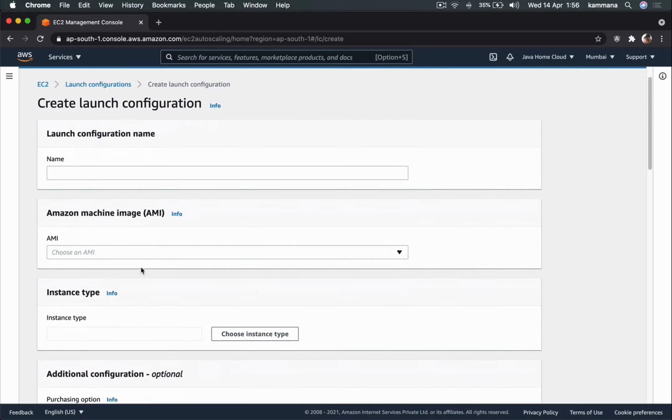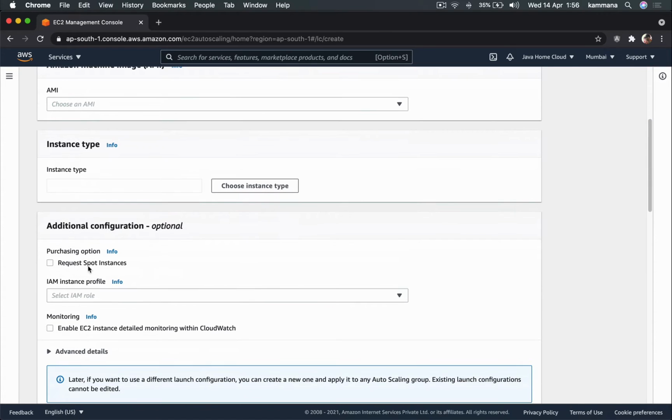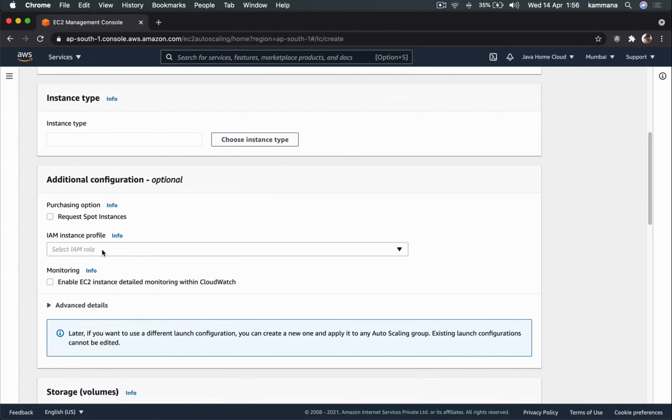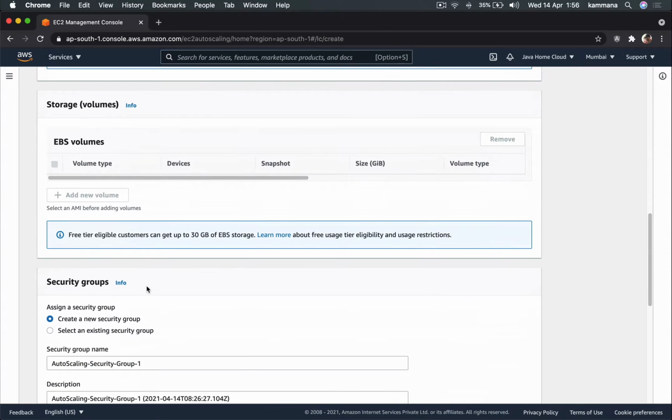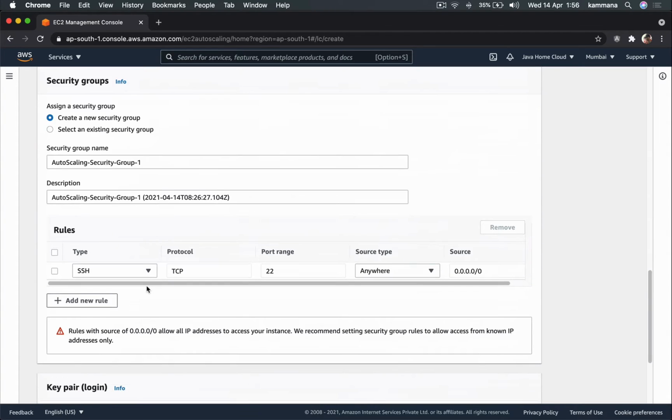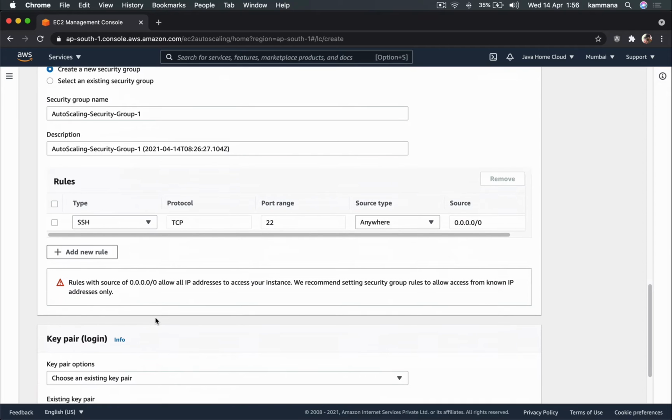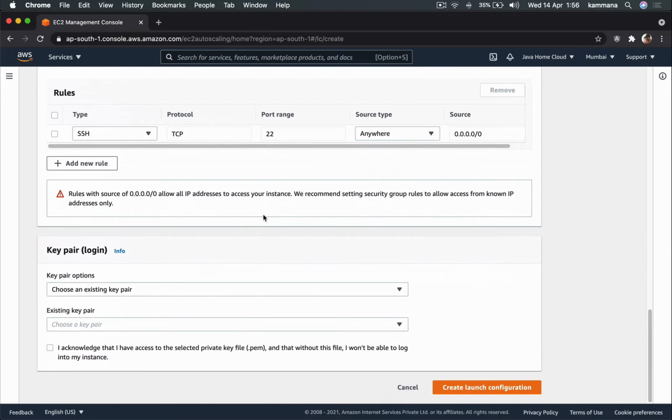Name, AMI, instance type, options to purchase spot instances, IAM role, storage, security groups, key pair. So it takes very basic information, and this is used for launching EC2 instances in auto scaling. So launch configuration versus launch template, that's the question.